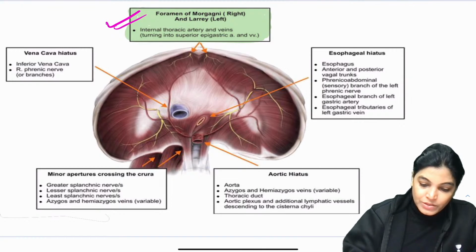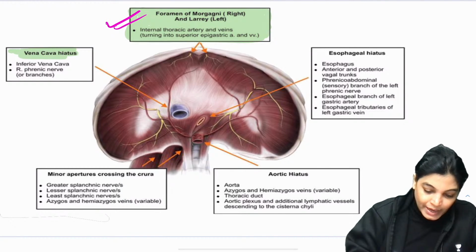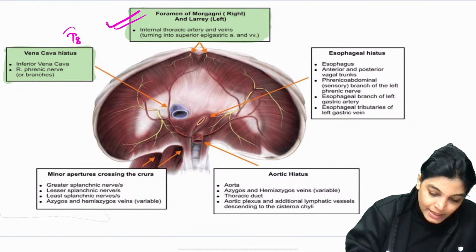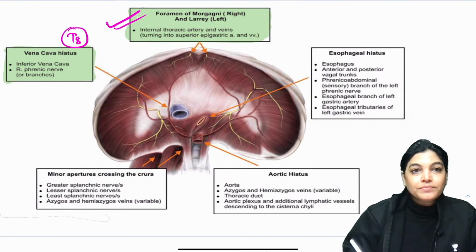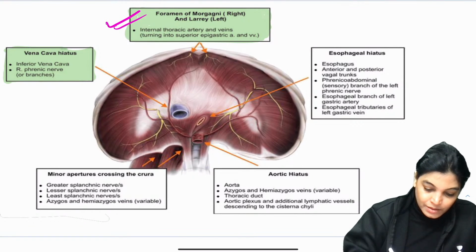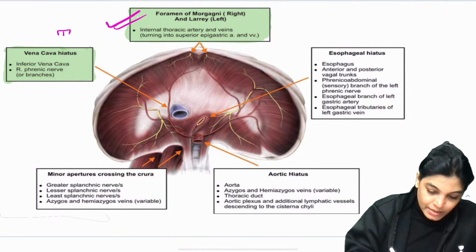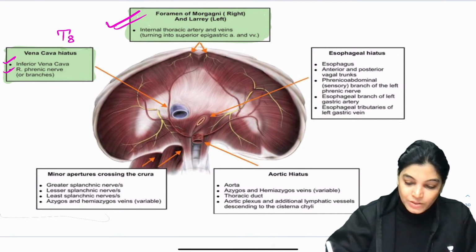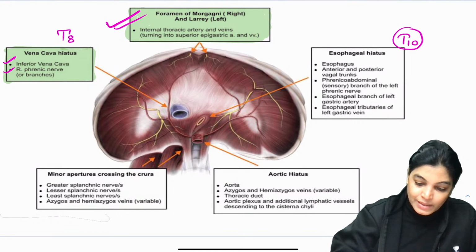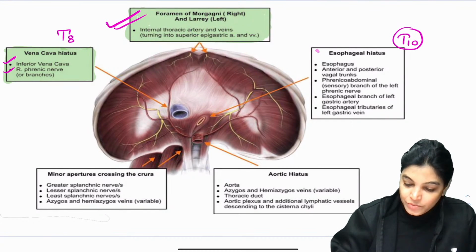The second opening which I want to show you is the vena caval opening. It is lying at the level of T8, and the structures passing are the inferior vena cava and the right phrenic nerve. When we are talking about the esophageal opening or the esophageal hiatus, the level is exactly at the level of esophageal hiatus.